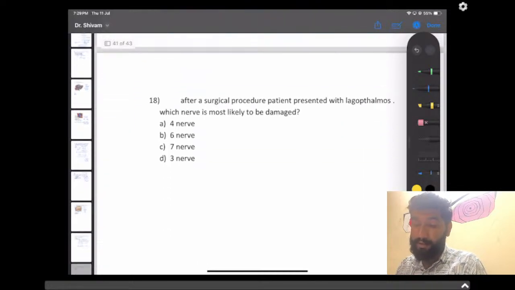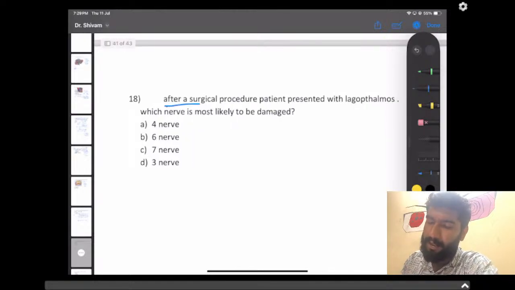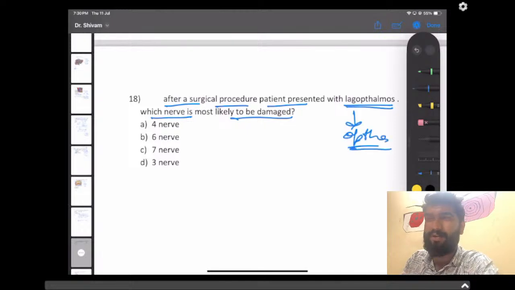Question number 18. So this, I think, we have done in the ophtha part. After a surgical procedure, the patient presented with lagophthalmos. And the nerve was asked which is most likely to be damaged. As you already covered this part about lagophthalmos in the ophtha, it was around the third or fourth question, I guess. The answer here is 7. And guys, lagophthalmos is inability to close the eyes.